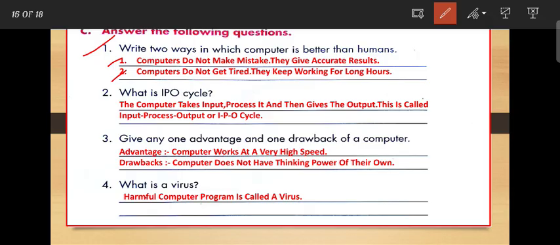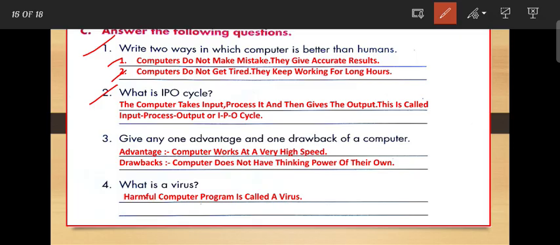Next is number 2, what is IPO cycle? IPO cycle means the computer takes input, processes it and then gives the output. This is called input process output or IPO cycle.